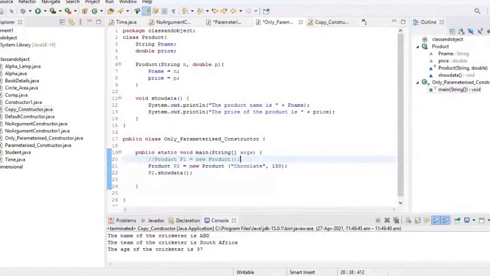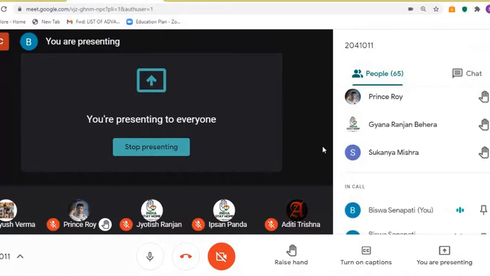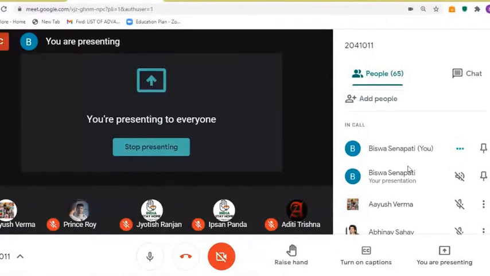All of you write down that point. Listen carefully first, let me explain the point again, then write it down in your copy. If the user has provided any constructor, then JVM cannot call the default constructor on its own. All of you write down this point, very important. If the user has explicitly provided any constructor, JVM cannot call the default constructor on its own.